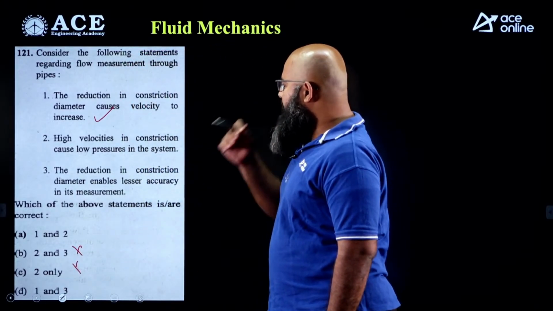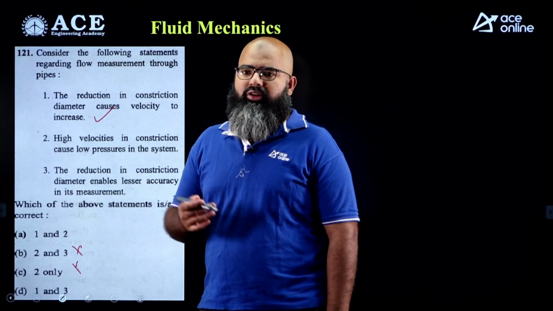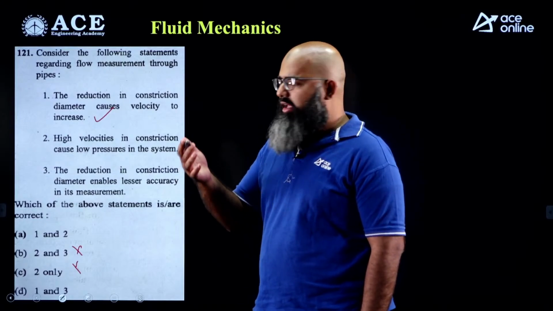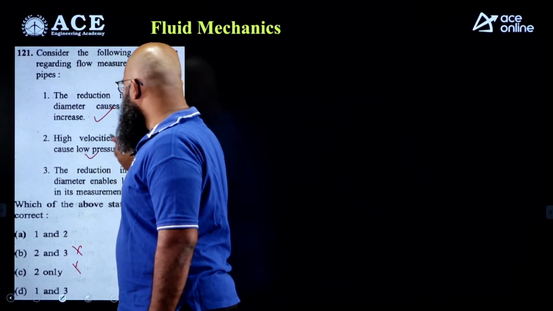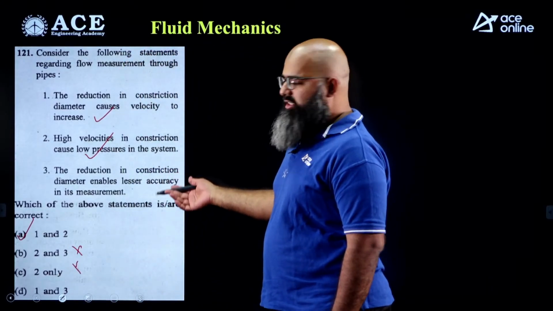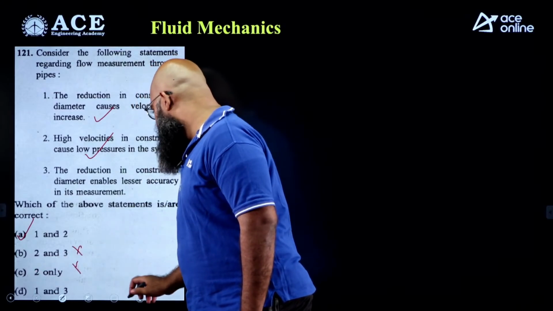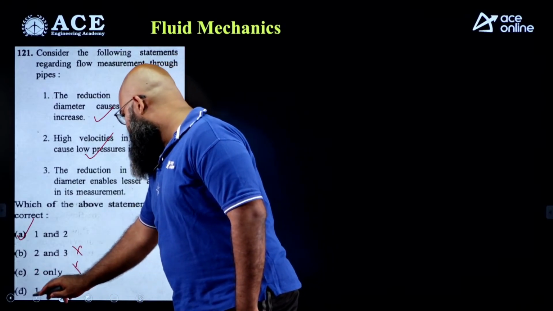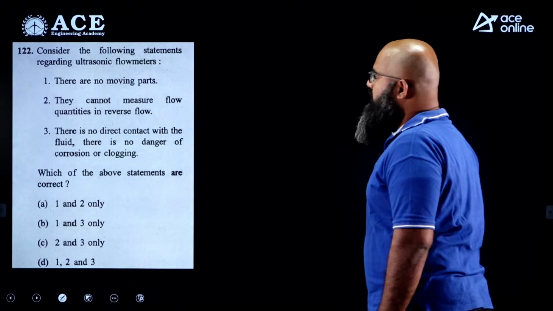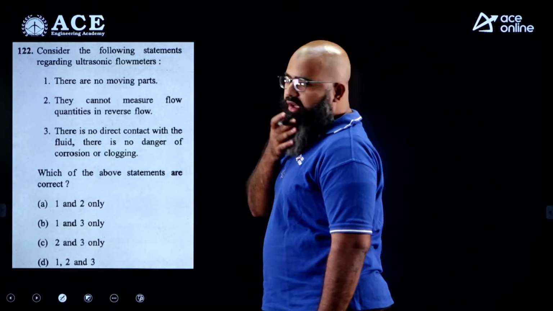Second statement says, high velocities in constriction cause low pressures in the system. Use Bernoulli equation over here, high velocity would imply lesser pressure. Statement 2 also is correct. That means the answer A over here is correct. I am not even going to read 3 because there is no point, because the option D does not consider statement 2.